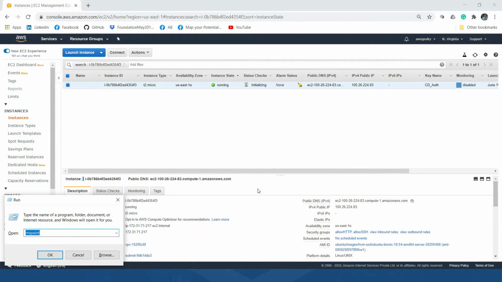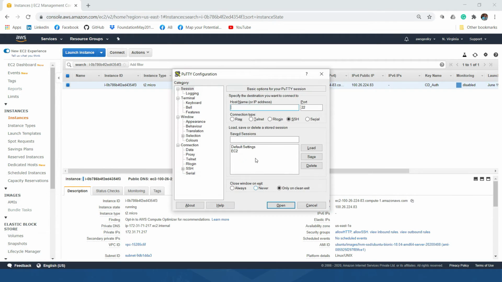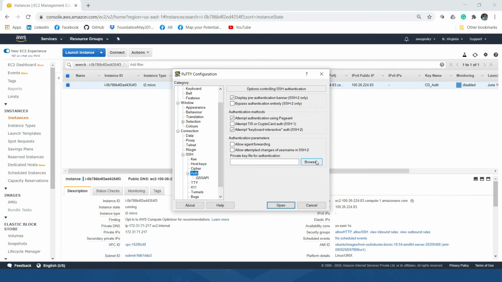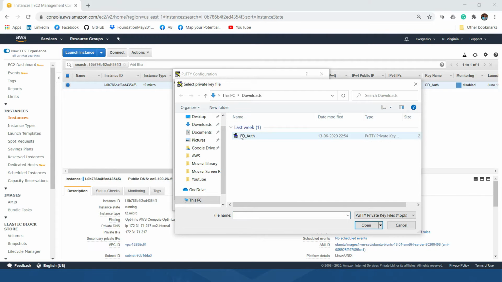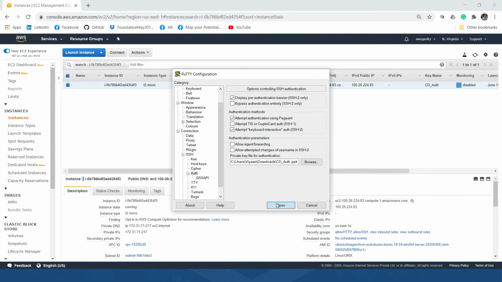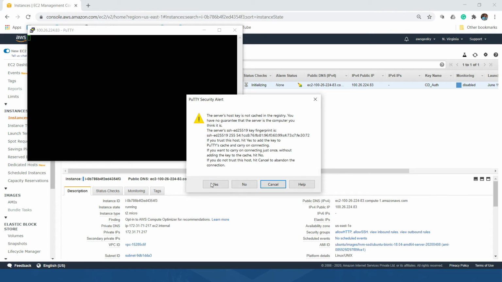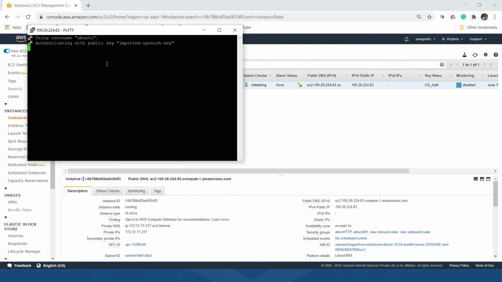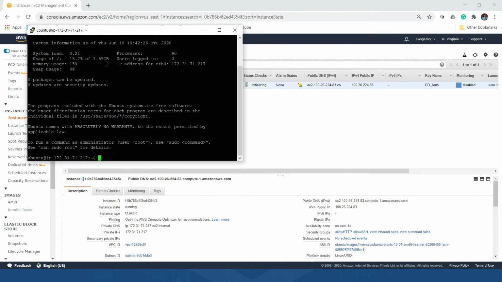Why is it not letting me log in? The Ubuntu IP address is correct. Let me go to SSH auth, browse, select the key, open. So now I have logged in to my EC2 instance.